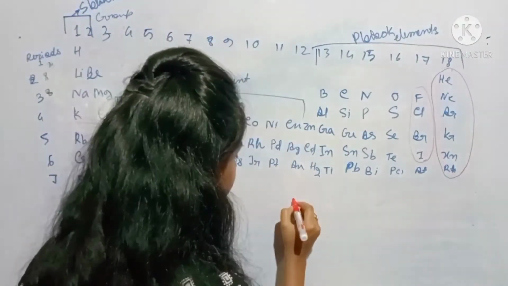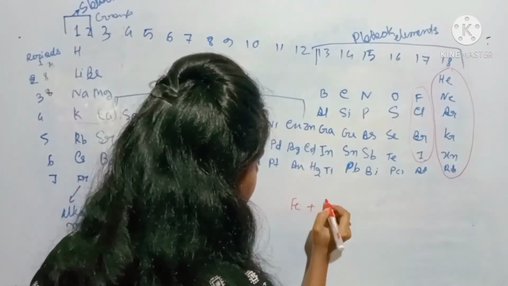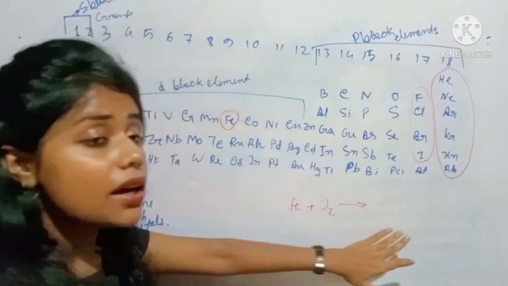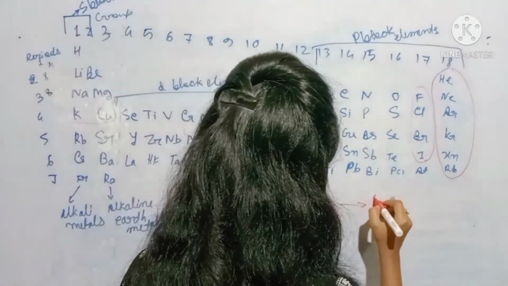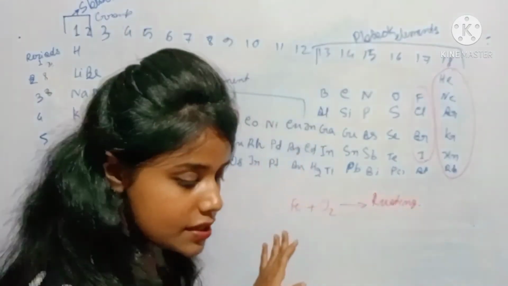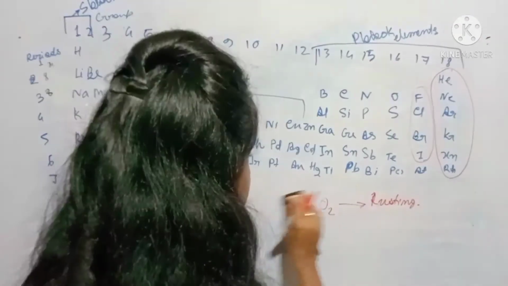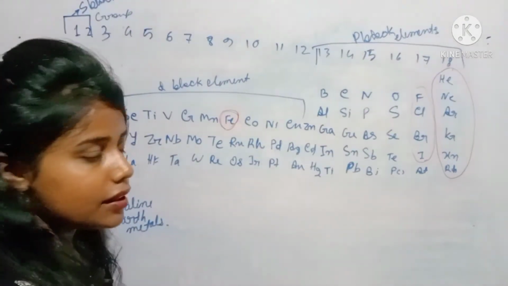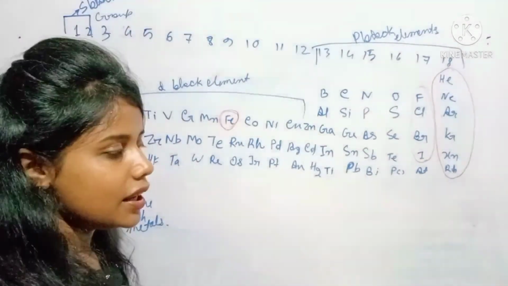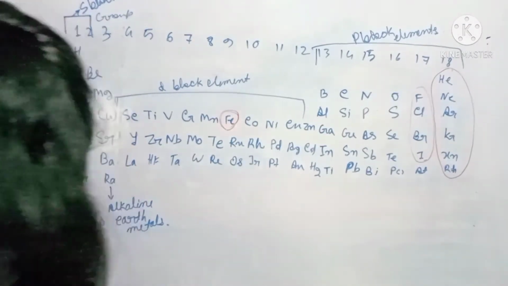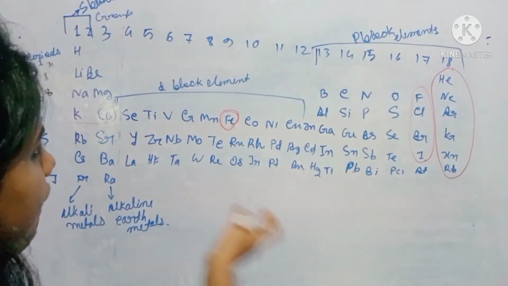Because whenever we put iron in contact with oxygen, ferric oxide is formed, and because of that iron rusting occurs. Iron reacts with oxygen gas, which is present in air. So whenever you leave iron in air, after some months we see that rusting happens.